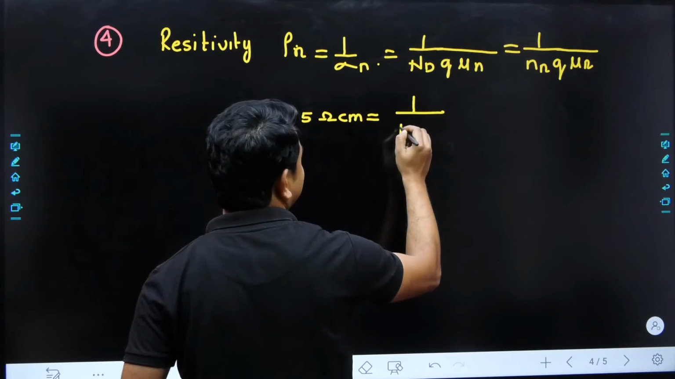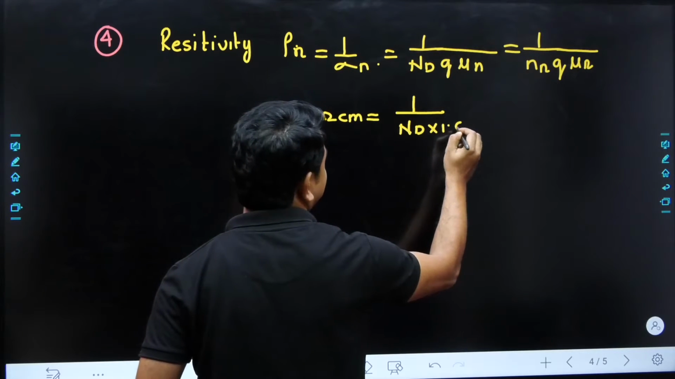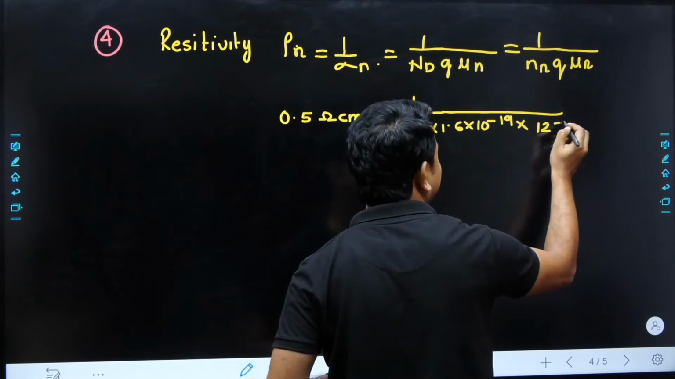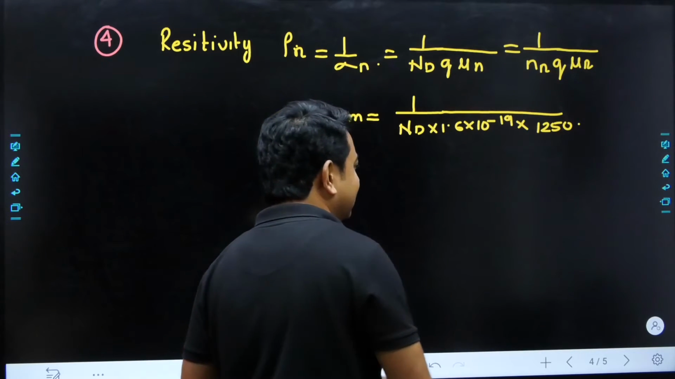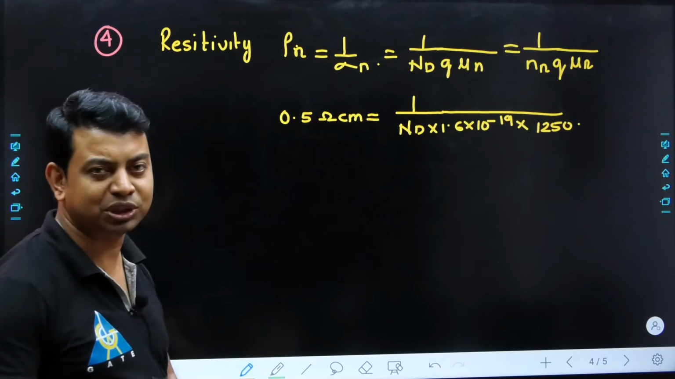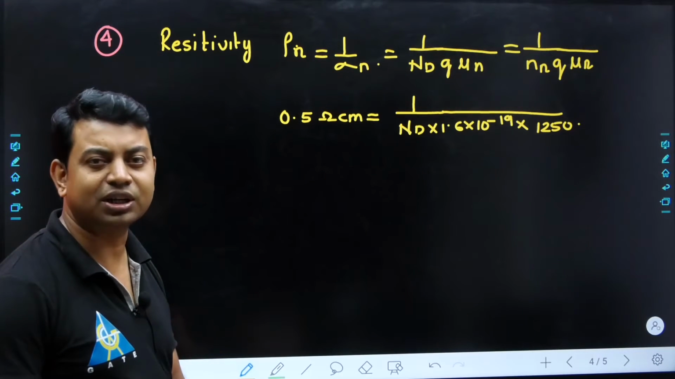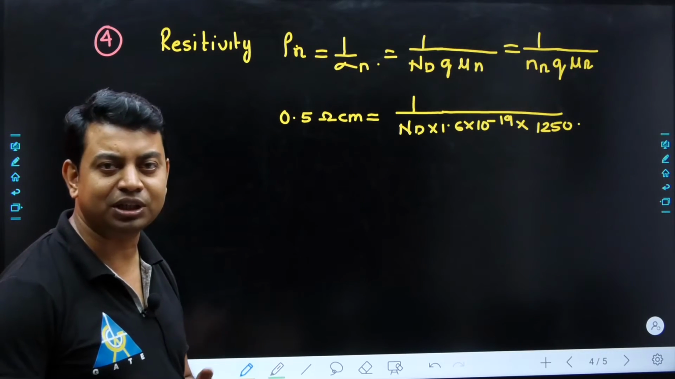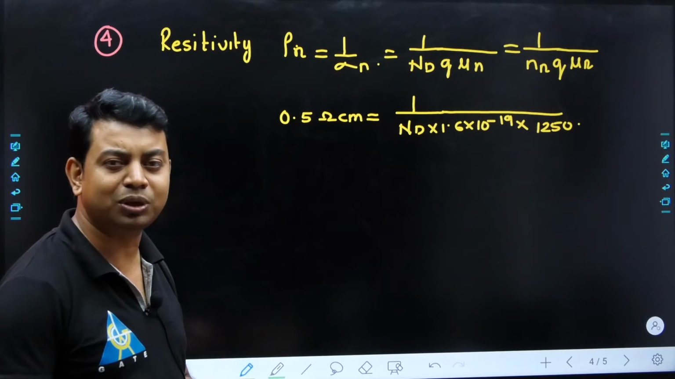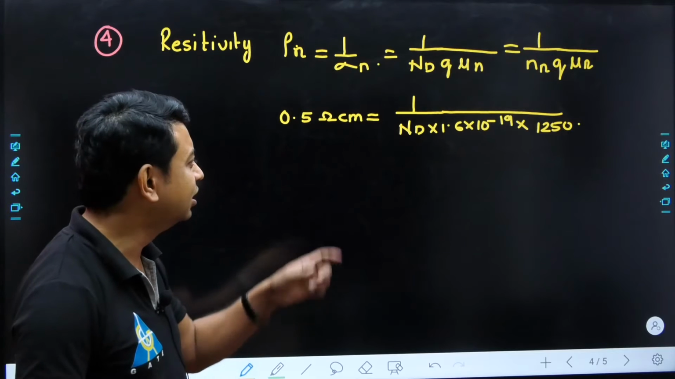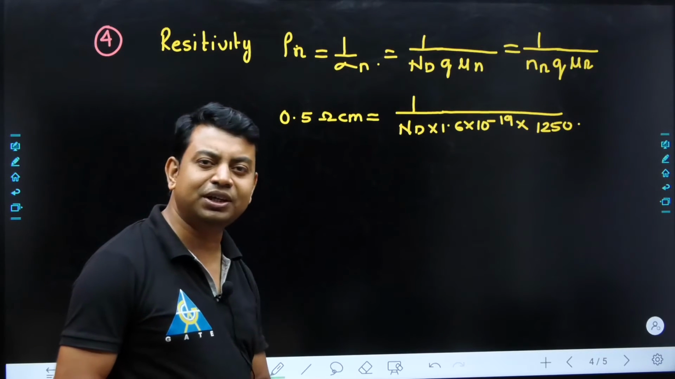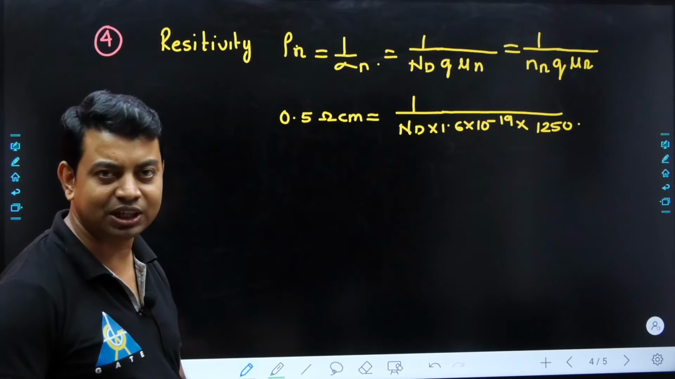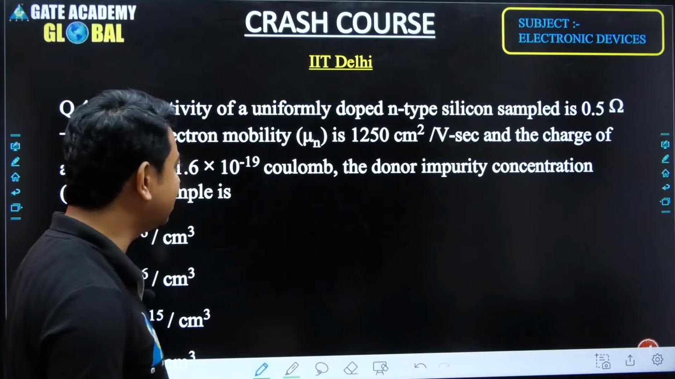So we are writing this as 1 upon Nd, and Q is equal to 1.6 into 10 to the power of minus 19 coulomb, and mobility is given, that is 1250 centimeter square per volt second. In this type of question, we have to think about the units also. What are the units of the different parameters given in the question? Whether the unit is in centimeter or meter, in MKS units, whatever the unit is, we have to take care and maintain the units of all the parameters or variables in the same form, otherwise the answer would not match with the answer given in the question. So we have to think in this way.